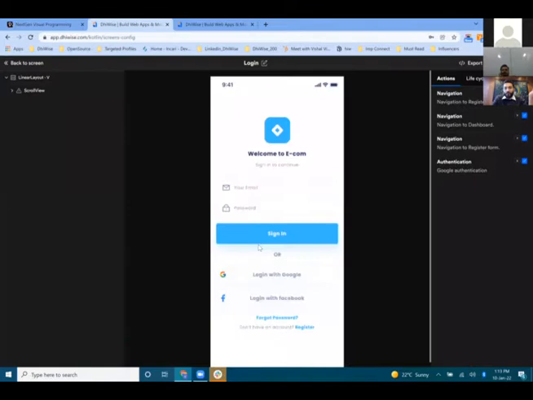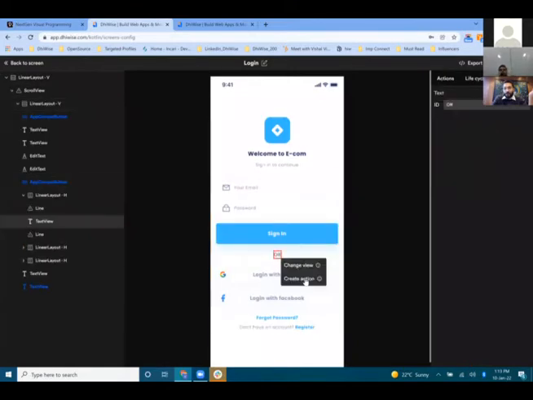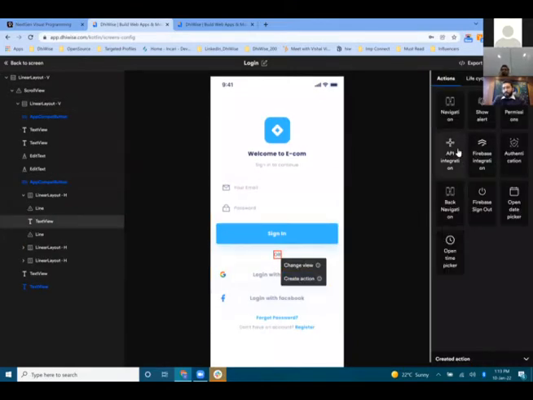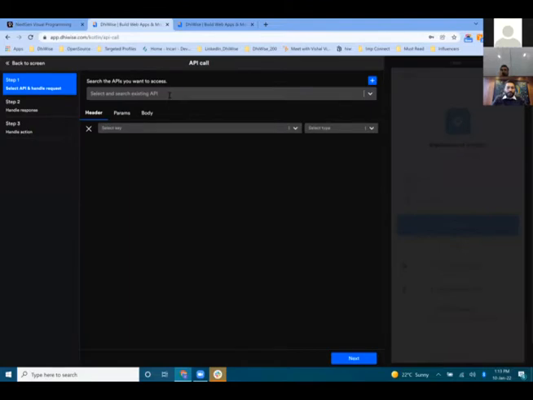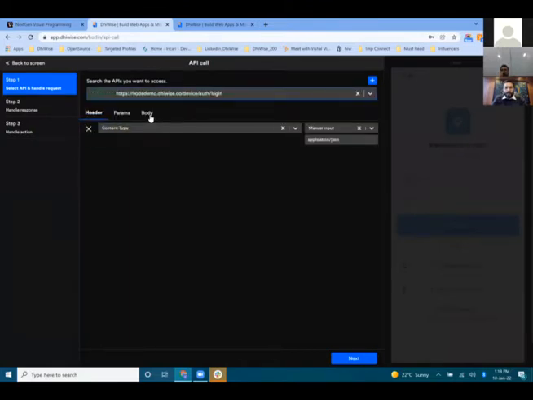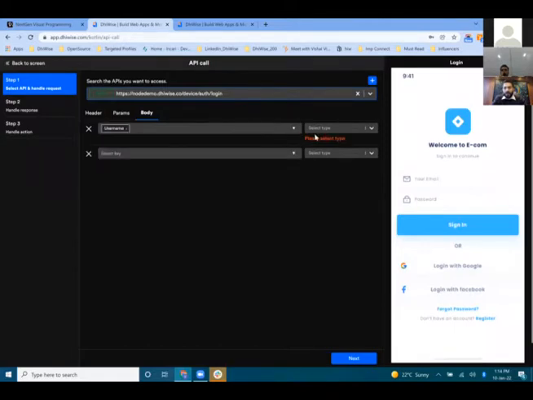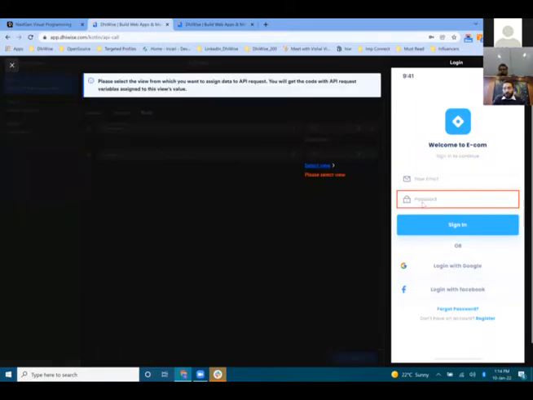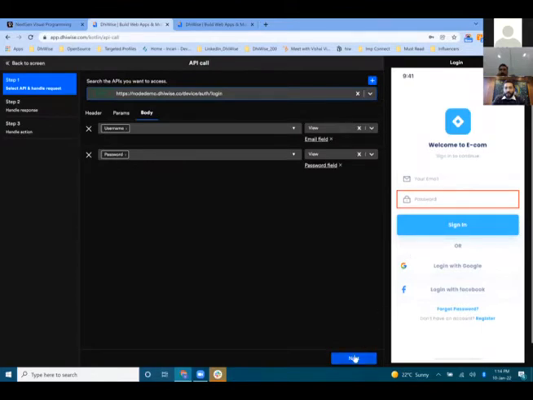So let's say I want to integrate my API on this. Create action, API integration, and I just need to select, okay, this is my login API. It will automatically detect all the keys. So username, and I want to map my username. We have a facility where you can either get it from the view, or get it from the preference. So we are going to get this username from this field. I just map this thing. Same way, password: select field, view, and password. So my request handling has been done.